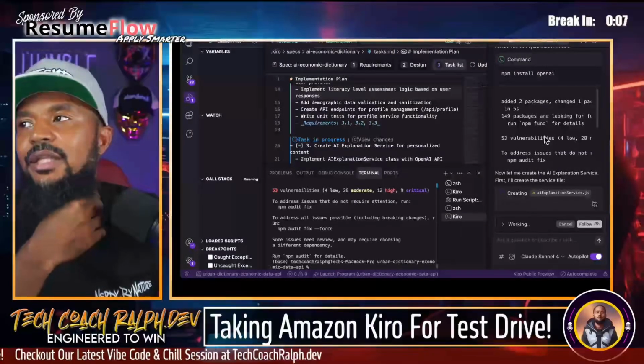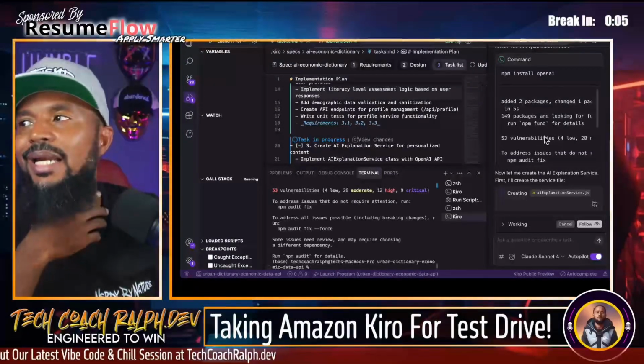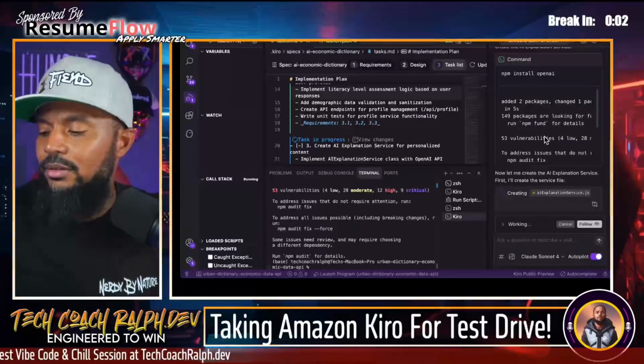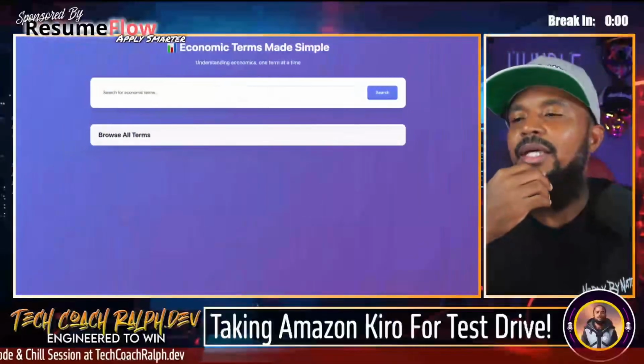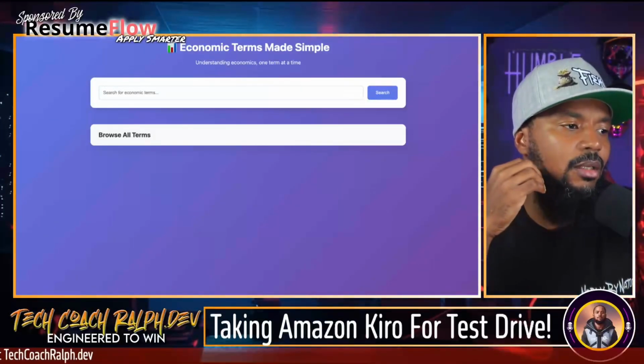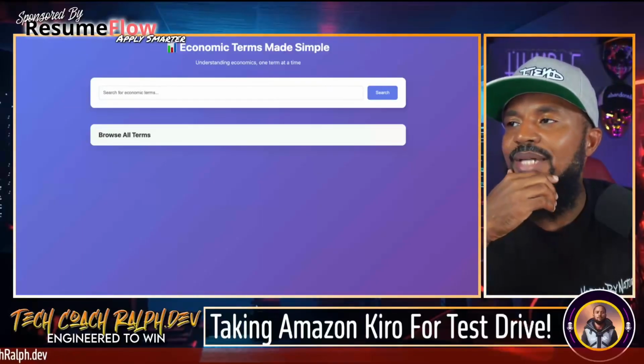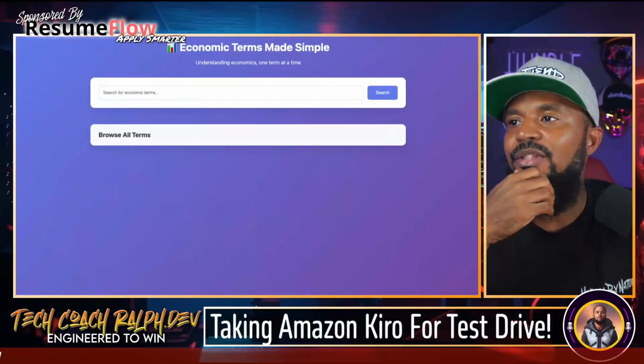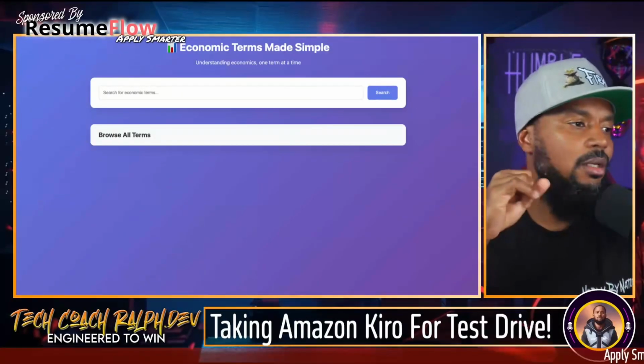I'm not crazy about the layout. It looks so bland and boring. So while it's doing this thing, this is what it came up with. It's so bland, it's so boring. It's not a big deal to throw some type of nice UI on top of it, because that is very, very boring.